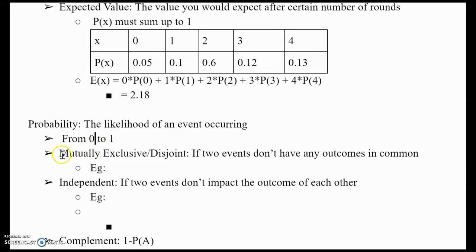There are types of probabilities as well. Disjoint just means that two events don't have any outcomes in common. For example, flipping a coin and expecting a heads and a tails. The occurrence of a heads and a tails on a single flip is 0. You can't get both. Next is independent. If two events do not impact the outcome of each other, we'll say they're independent.